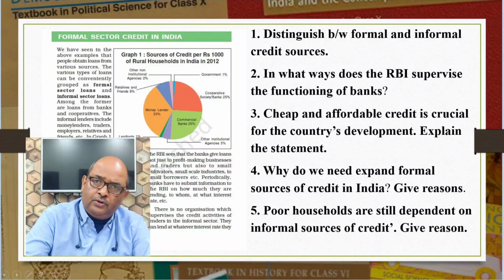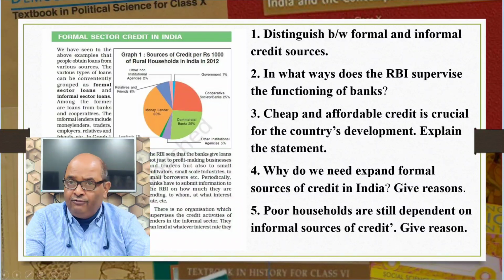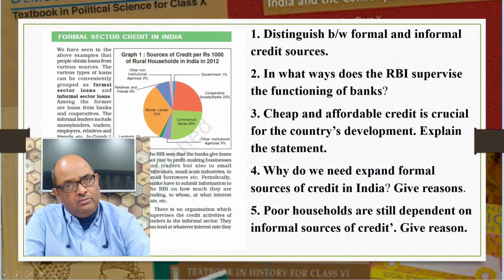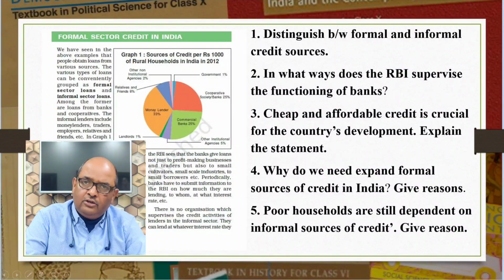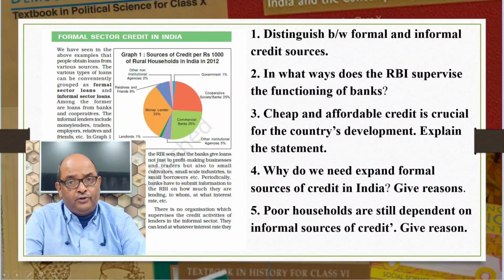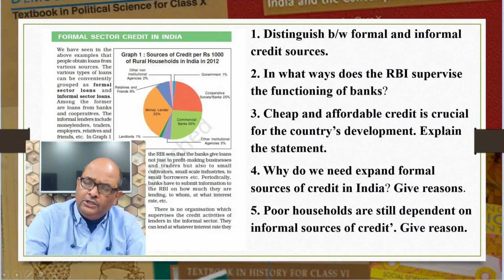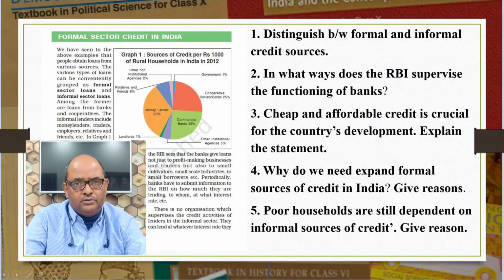Since loans from informal sources carry a very high rate of interest, they do little to increase the income of the borrowers. Higher rate of interest means the borrower has to pay a major portion of earnings to repay the interest of the loan. This often leads to a debt trap for the borrowers.